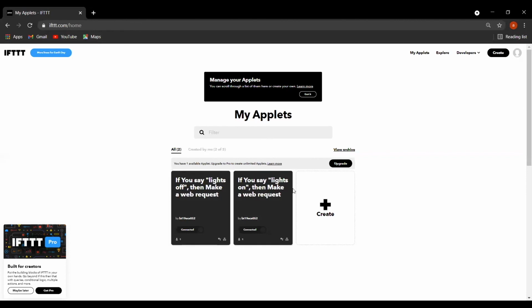Okay, so for now, these 2 tasks have been done. If you say lights off, it makes a web request, that is my API for turning my light off, which will be run. And if I say lights on, then my particular API for turning on my light should be run. So this is how my project is working.